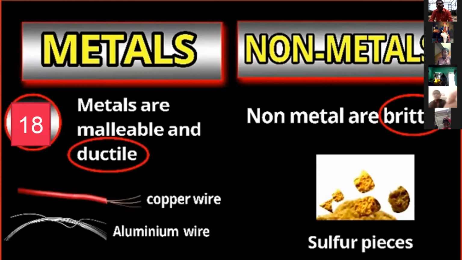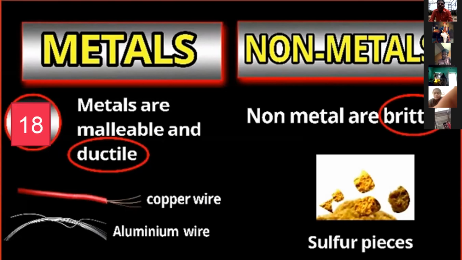Suppose you take an iron coin and beat it gently many times. It is converted into a thin layer, but it does not break down. This property is called malleable. Another one is ductile. Ductile means it can be drawn into a wire; it can be changed into a long wire.